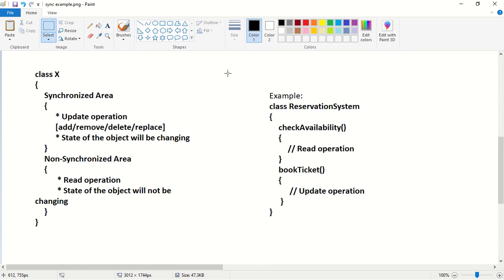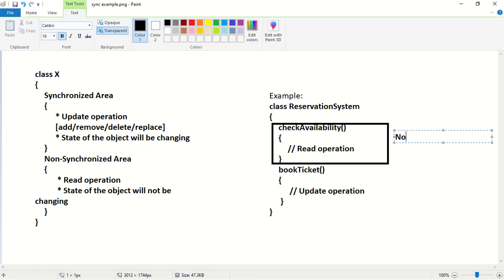This type of code should be placed inside a non-synchronized area, because we are performing only a read operation and the state of the object will not be changed.